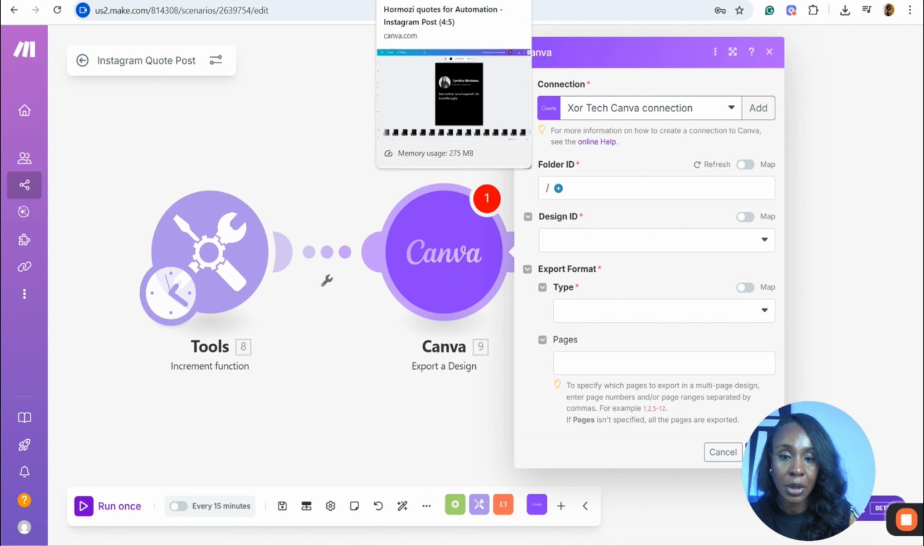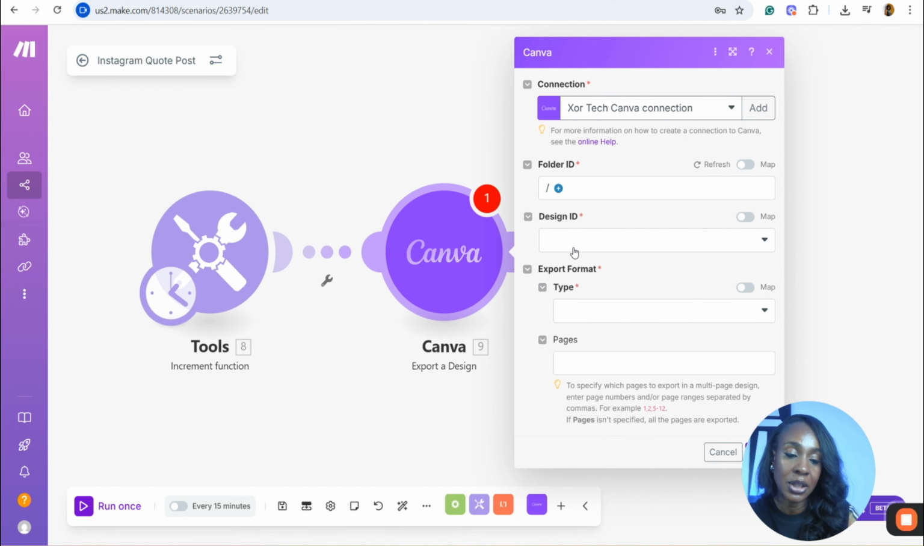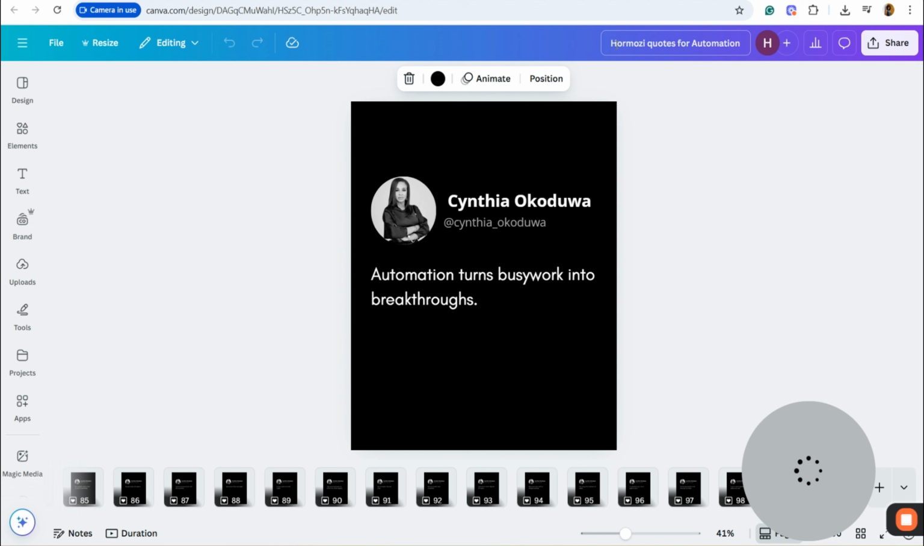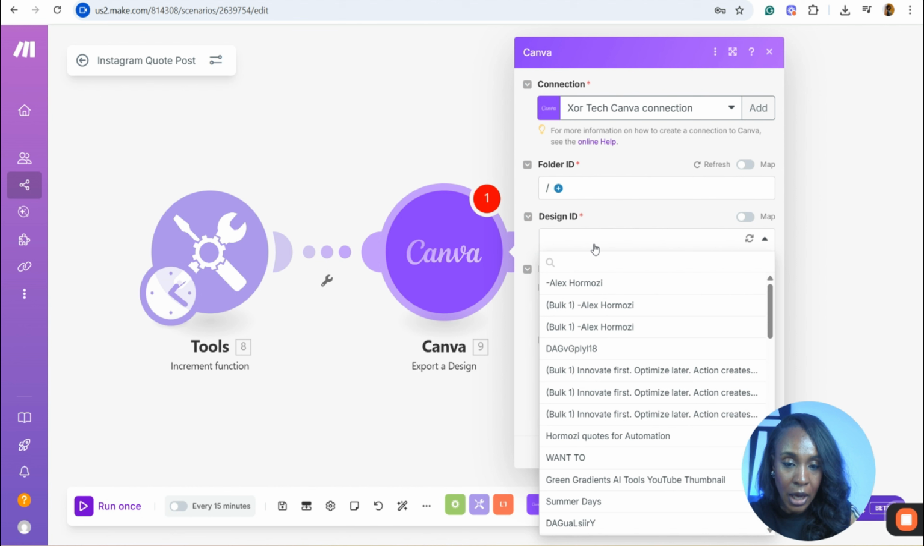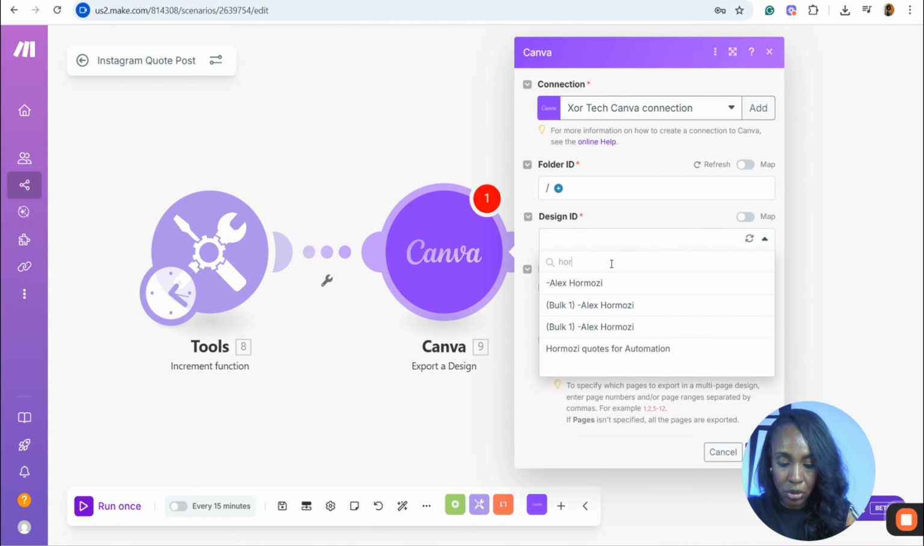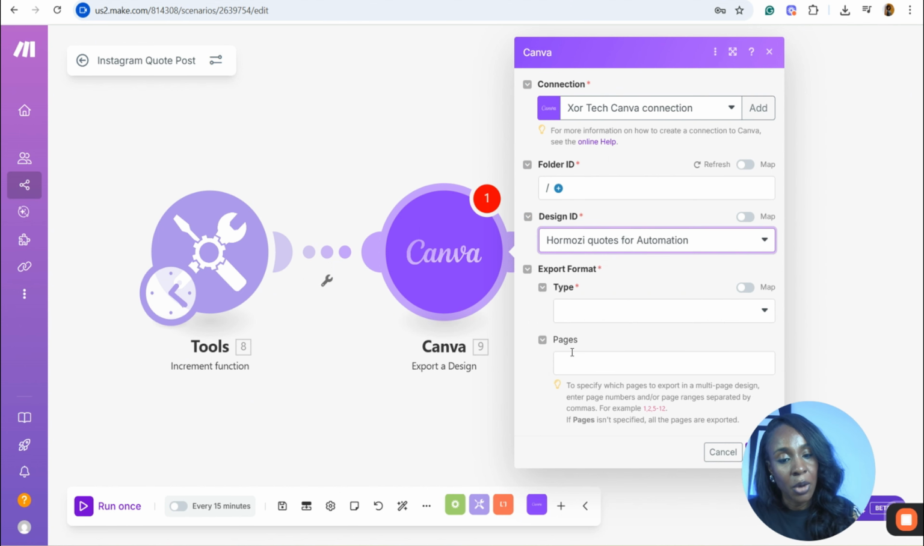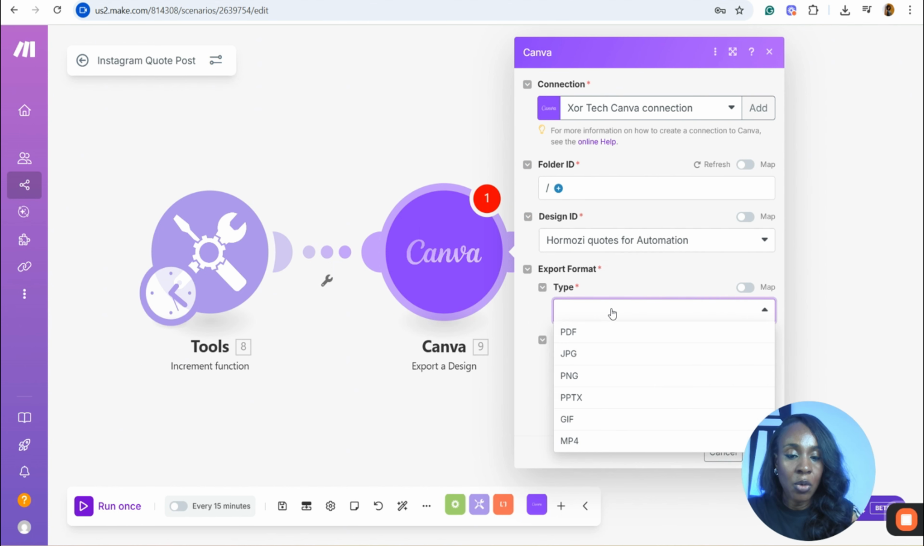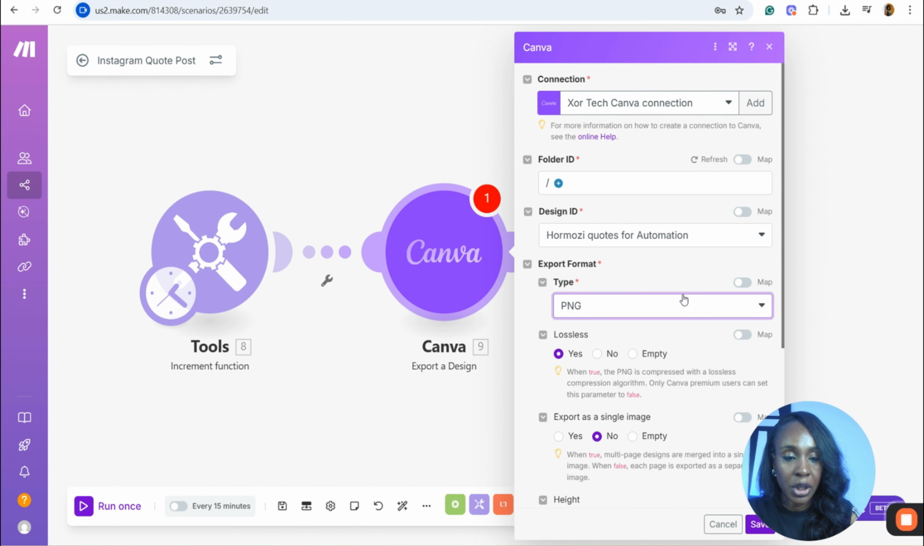Remember after I created the design, I gave it a name, Homozy Quotes for automation. So now when I come here, I have to search for the design ID. Okay, let's not bore ourselves and just search for it, and here it is, Homozy Quotes for automation. Now it's asking us for the export format. What is the format of the file going to be when you export it to Instagram? We want it to be a PNG file. So we just click on PNG.